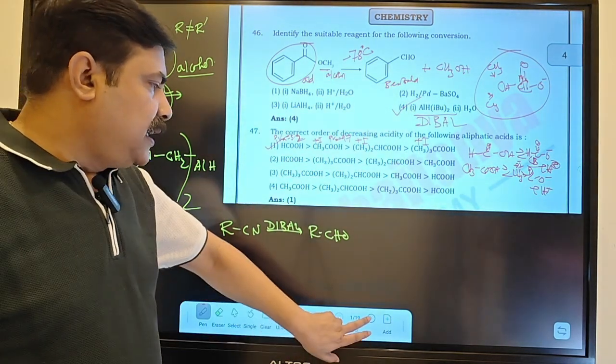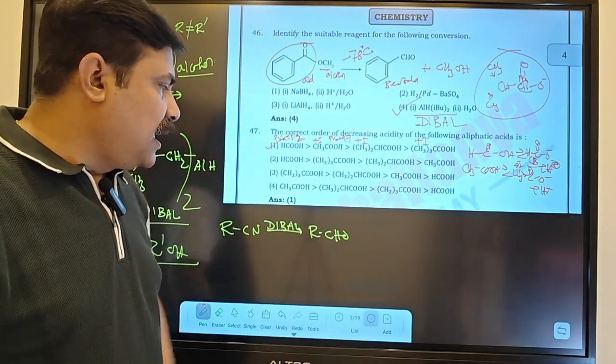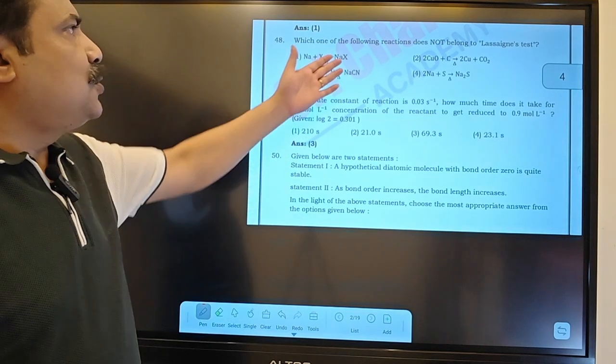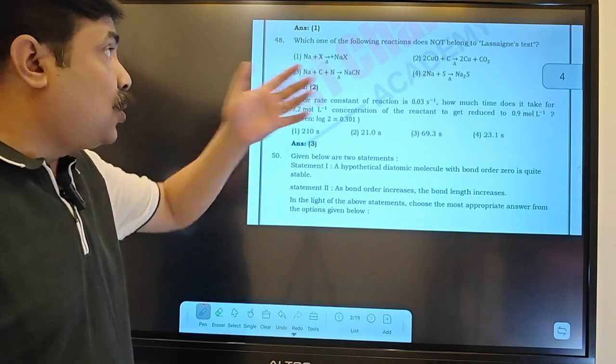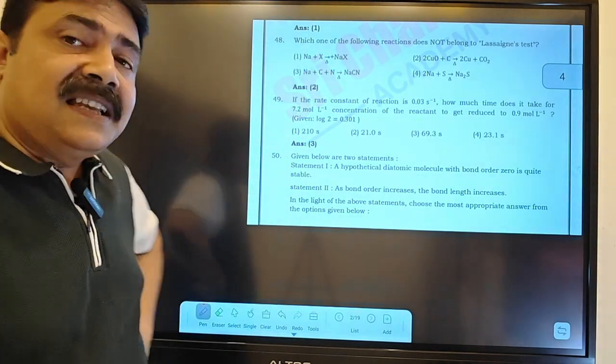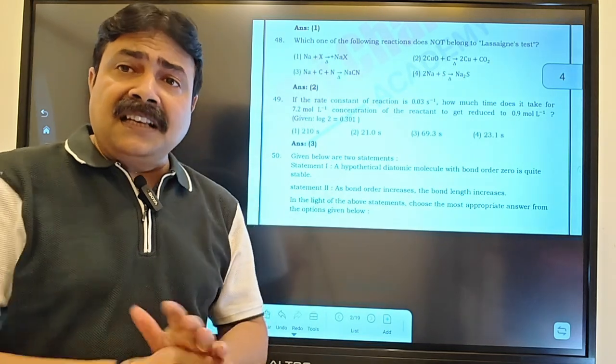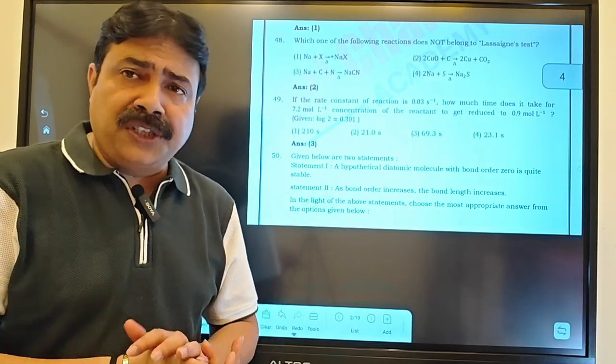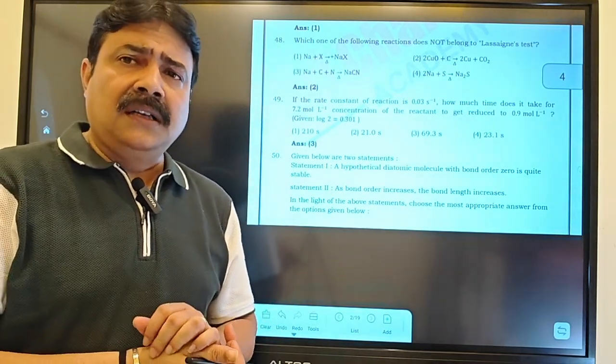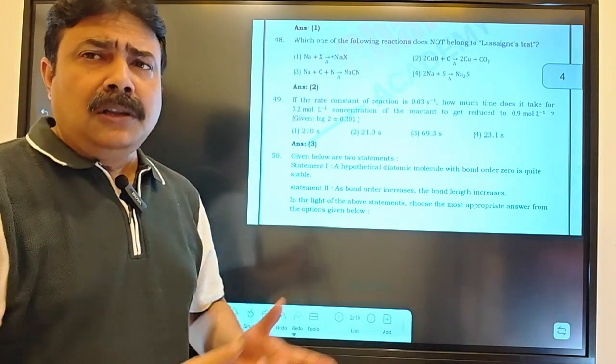Now look at the next slide. Here they are already giving the question. It is a very bookish question. That means the Lassaigne test, the special element test for organic halogen, nitrogen, sulfur and all those things.